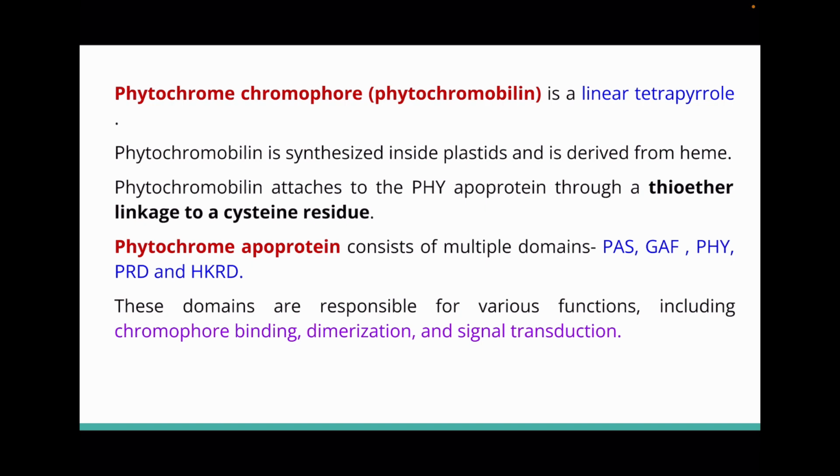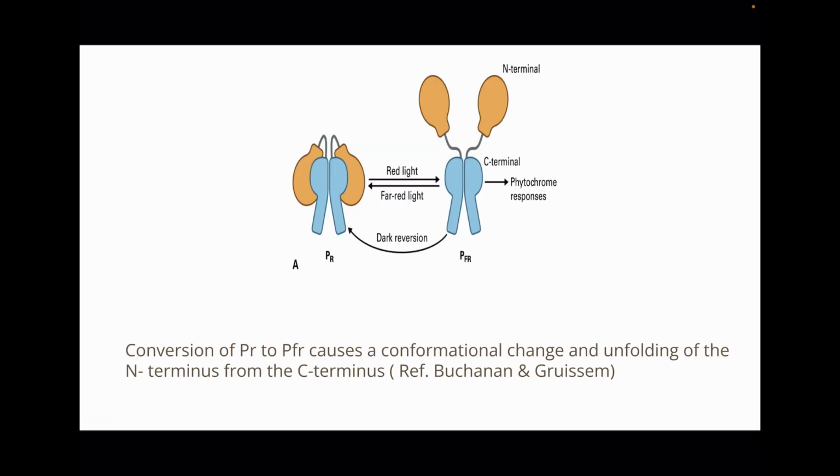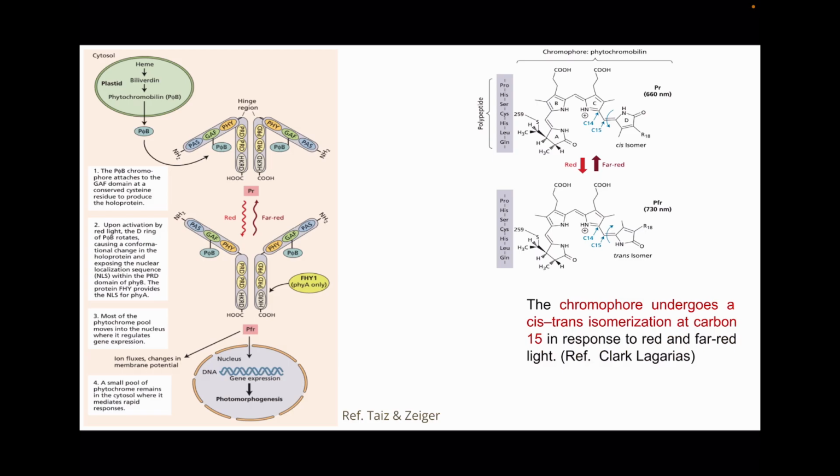Phytochrome apoprotein has multiple domains. For example, we have nose, ears, eyes, mouth for different functions. Similarly, phytochrome apoprotein has different domains which have particular functions, including chromophore binding, dimerization, or signal transduction. When PR is converted into PFR, it causes conformational change and unfolding of N-terminal from C-terminal.